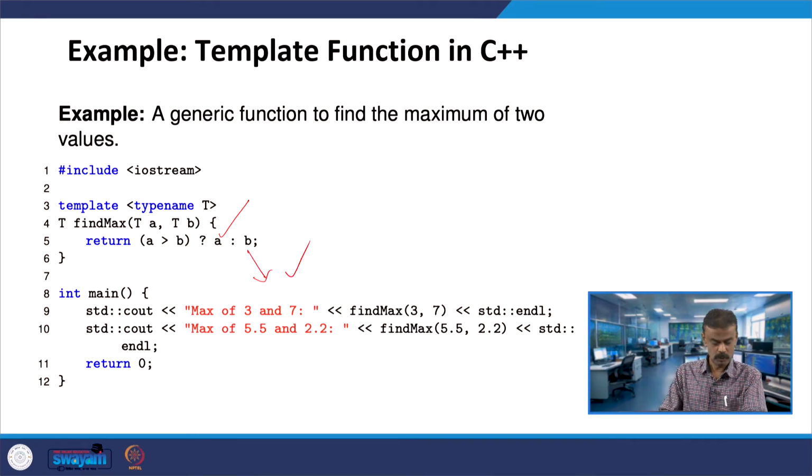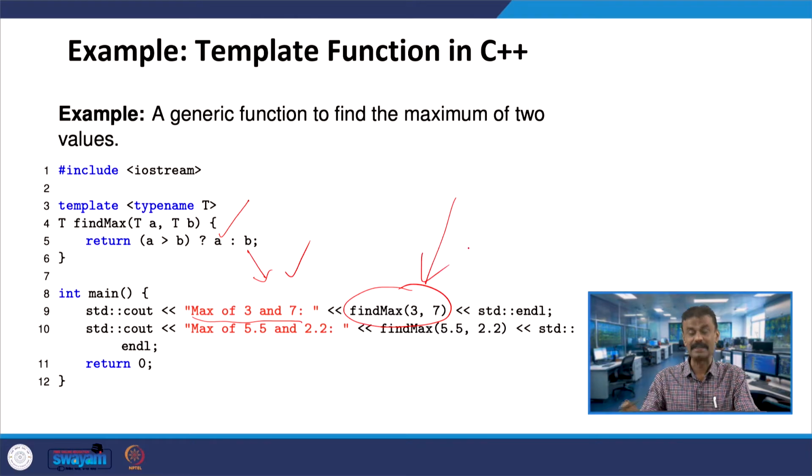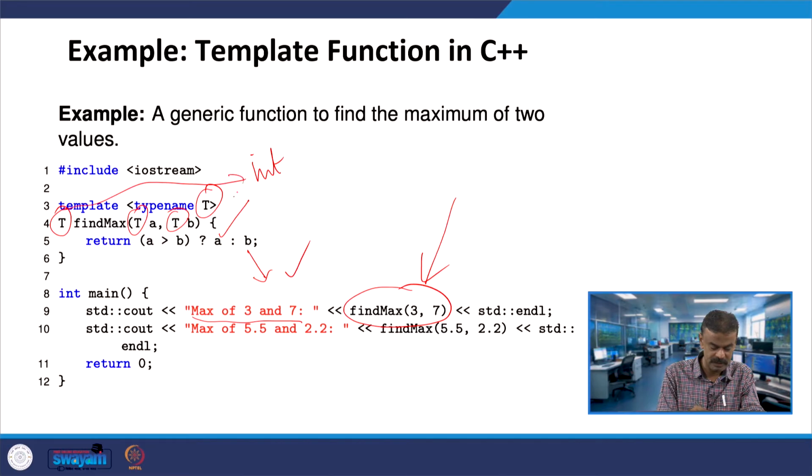This we know. Now I am going to find the maximum of 3 and 7. You call the template function find max of 3, 7. You are passing 3 and 7, and we know 3 and 7 are integers. Now the type name automatically changes to integer, this is the advantage I kept telling, and it is handling safety also. Because I am using integers, everything will be converted to integer. So this T is integer, this is integer, this is integer, all will be integer. I hope you understood.